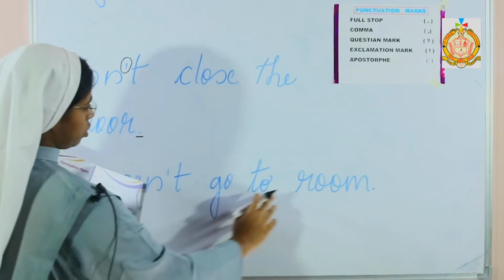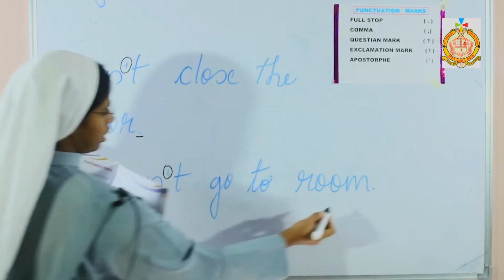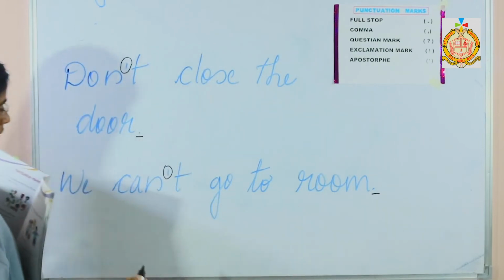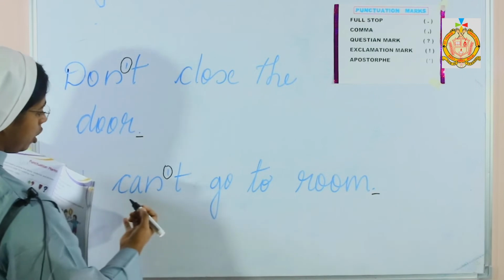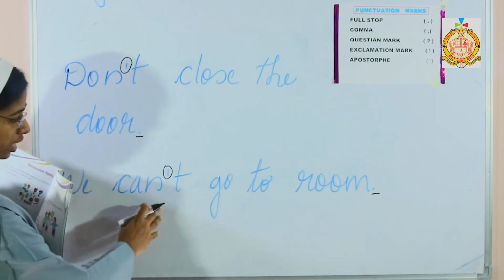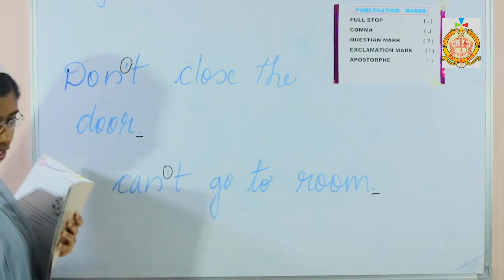We can't go to room. Here comes the apostrophe, and it ends with a full stop. Here we can also write like this: we cannot go. In order to make the sentence easy, we write we can't. We use apostrophe here.